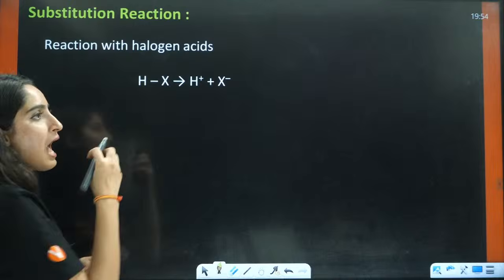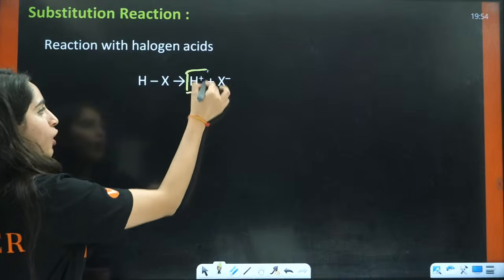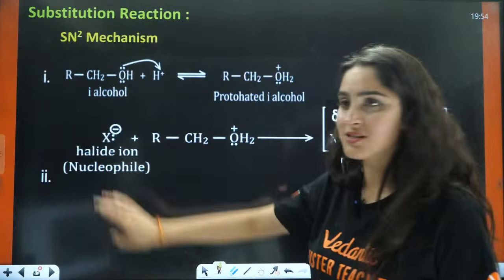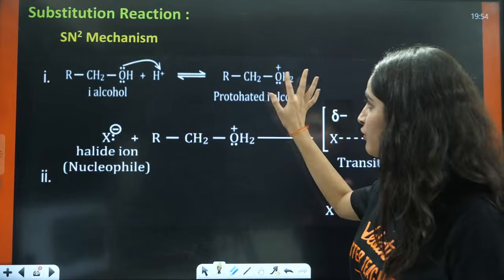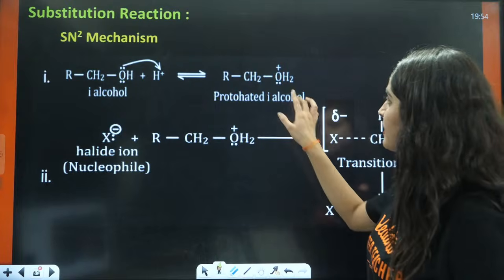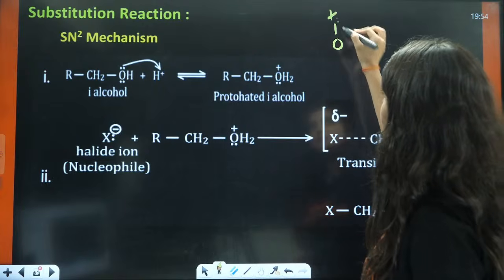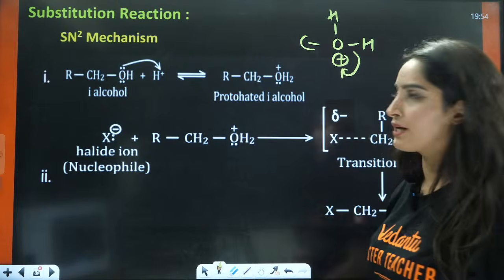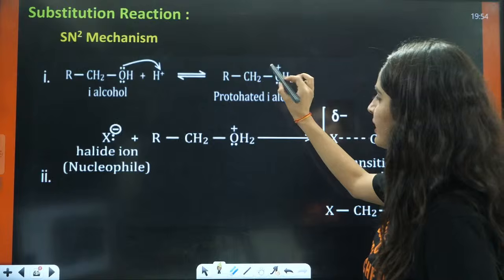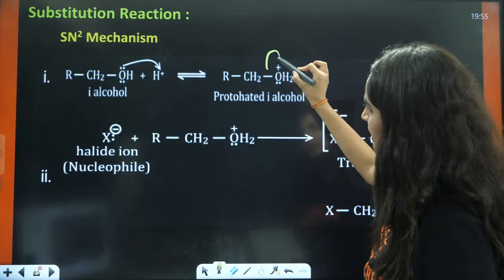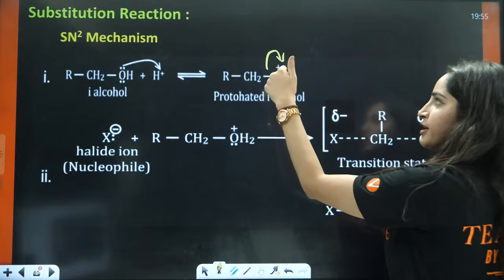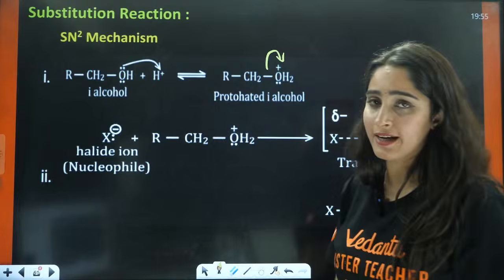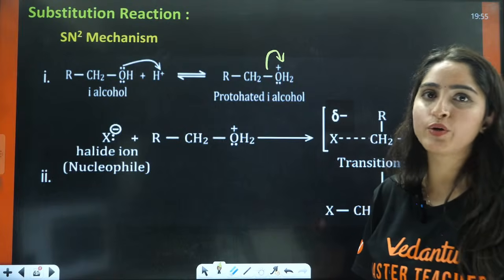Firstly, what will happen? Halogen acid is going to give you a proton. Then this proton is going to attack the electron-rich oxygen of the alcohol. Then you will have the formation of OH2+. Now what will happen? This oxygen has H, H and carbon, and it is positive, so it will donate the electrons here, right? Actually it will donate this electron pair here and it will liberate water from here, and hence you will have the formation of a carbocation. But now it depends which mechanism you are using.